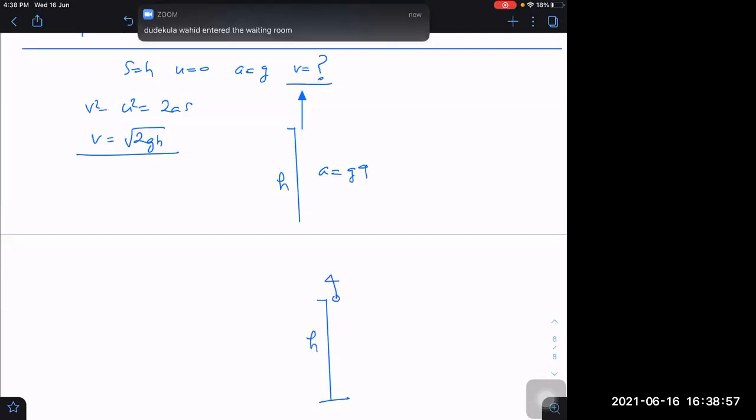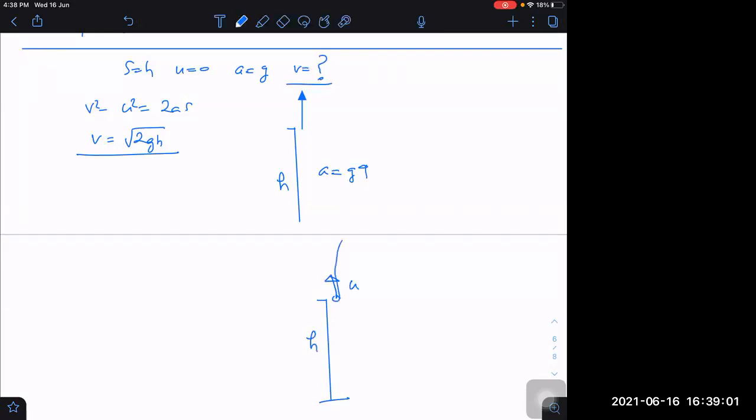If I throw a body upwards here, for the second part of the journey, it will rise up. Sorry, it is not thrown up, it is just dropped. But because of the velocity of the frame from which it is dropped, that velocity it will also be acquiring. It will have velocity upwards. In the ground frame, after dropping, the packet will not go down. It will rise up.